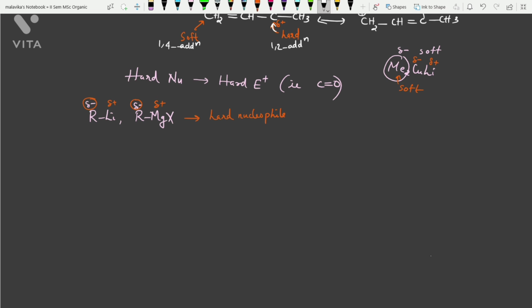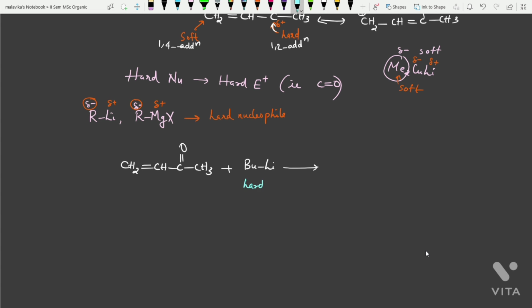Let me write an example in which a hard nucleophile attacks at the hard electrophilic center. I am taking an alpha beta unsaturated ketone here, with CH3. Now if I take butyl lithium, which is an alkyl lithium, as I said earlier, this is a hard nucleophile.